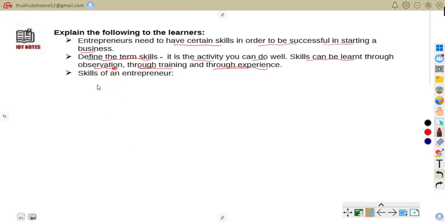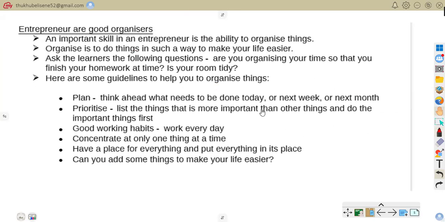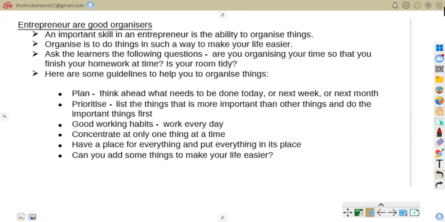So we also talk of the skills of an entrepreneur. Now let us move on. The first skill is that entrepreneurs are good organizers. An important skill of an entrepreneur is the ability to organize things.